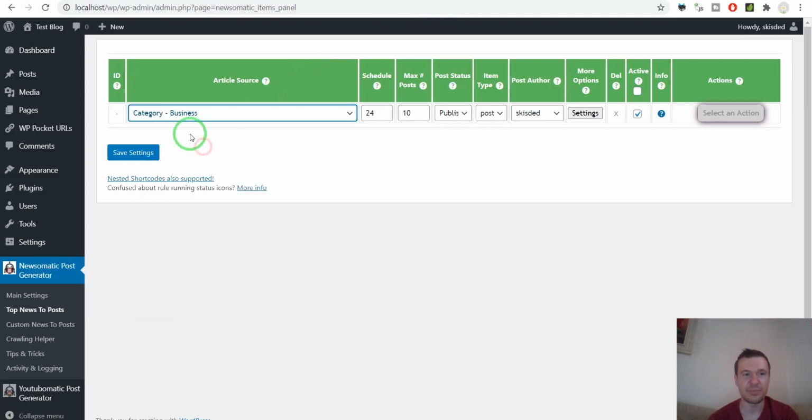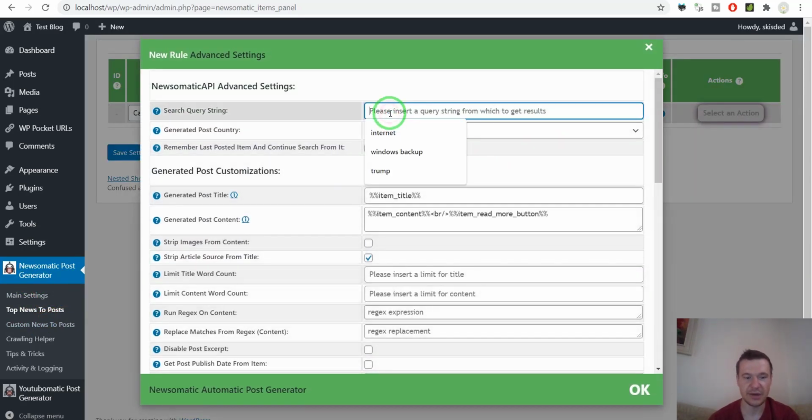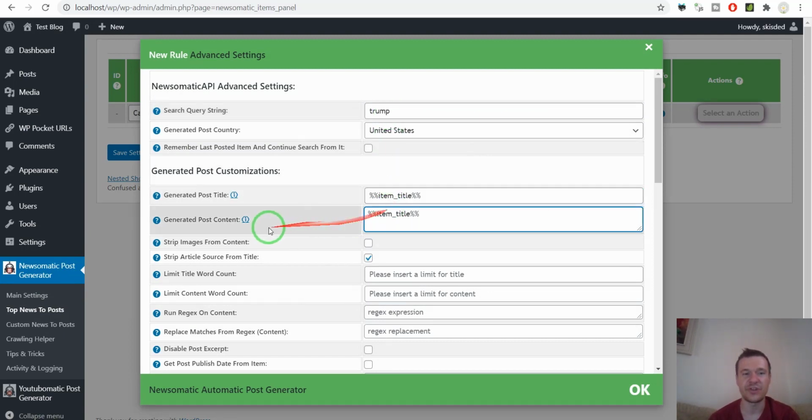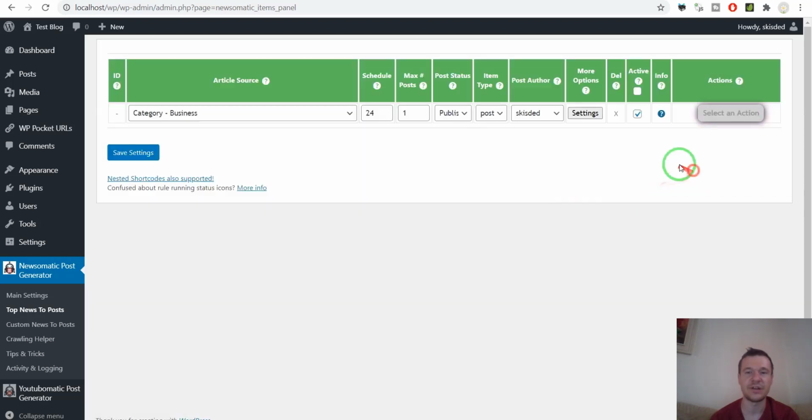So let me import from the business category here in Newsematic only one post, and here let me write Trump, and we will be interested only in the generated post content. So the plugin uses the post content as the keyword source for other plugins, so you need to edit the post content. Here I just wrote that the content should contain only the title of the article that is imported.